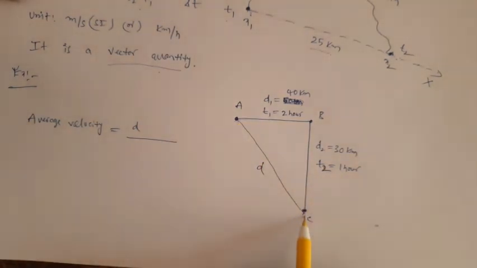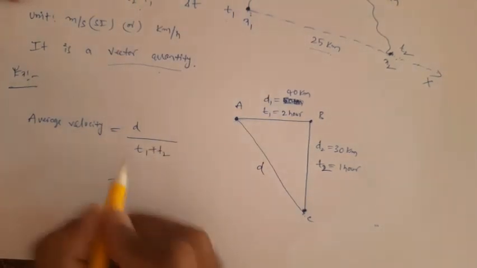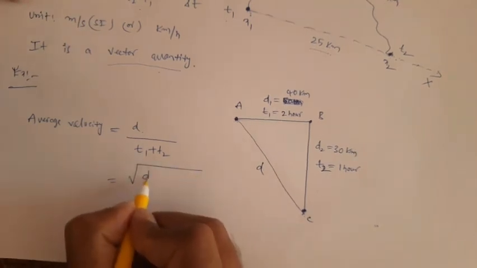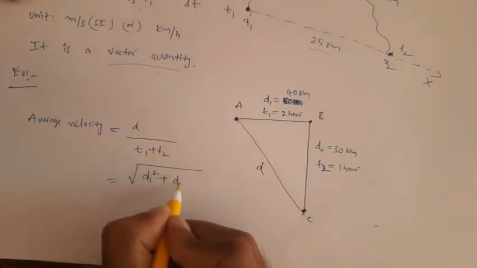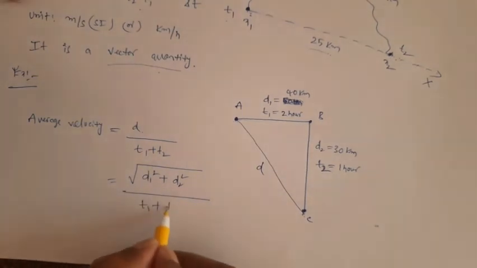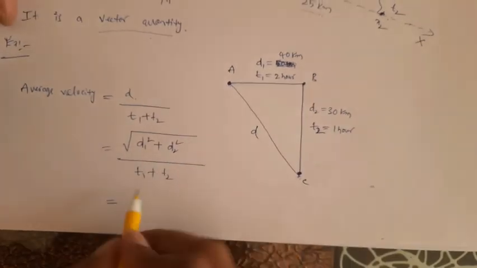So displacement divided by total time taken. But how do you find displacement? D is equal to the square root of D1 square plus D2 square, divided by the time taken, T1 plus T2. Just substitute the values. How much is D1?